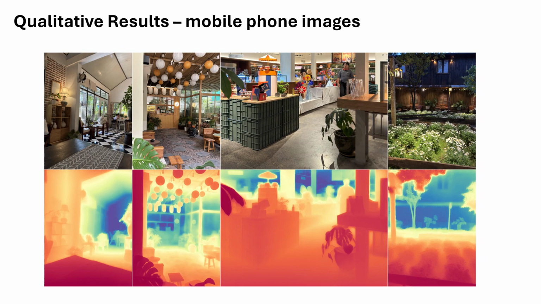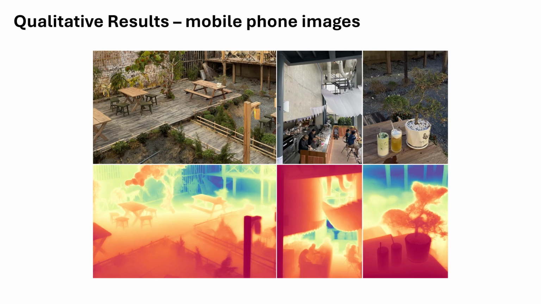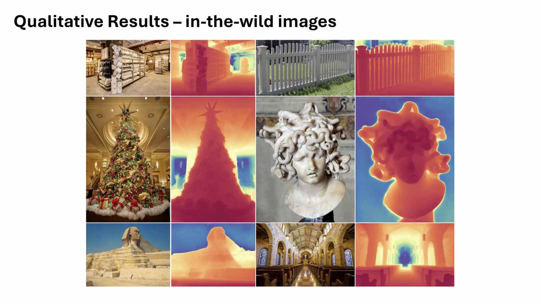Next, we show the generalizability of our method. We run on several images captured by mobile device with high resolution. Our method achieves highly detailed and high accuracy depth images. Here are some more examples with different aspect ratios. Overall, SharpDepth can obtain metric depths with sharp boundaries. We also collect some in-the-wild internet images to evaluate qualitative results. Our model consistently outputs highly detailed and accurate depth maps.